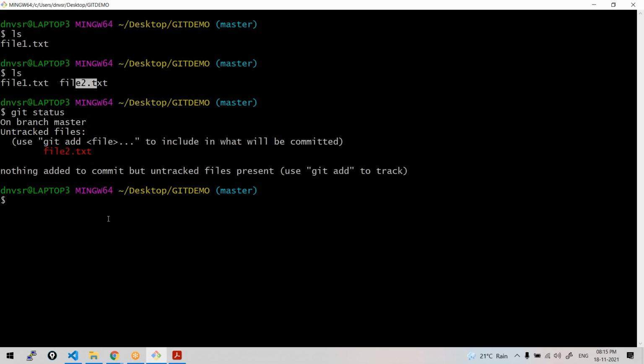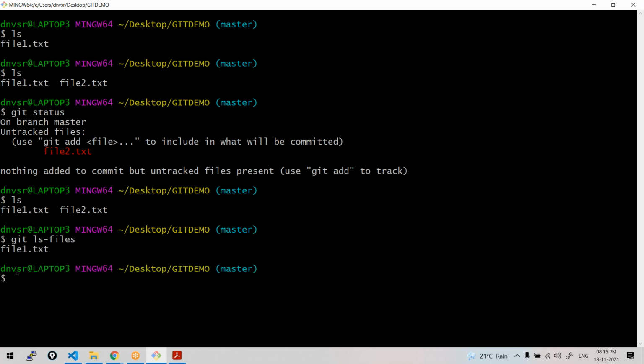So this is in the working directory. So ls will show all the files in a working directory. I'll show you another interesting command. git ls-files. git ls-files will show the files only in the local repository. Now, can you tell me the output of this command? Yeah, only file1.txt. See that? Right? Because only that is there in the local repository. So if you want to check the files in the local repository, this is how you can do it.